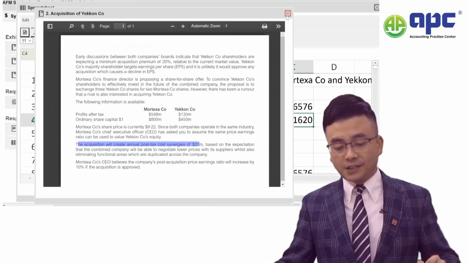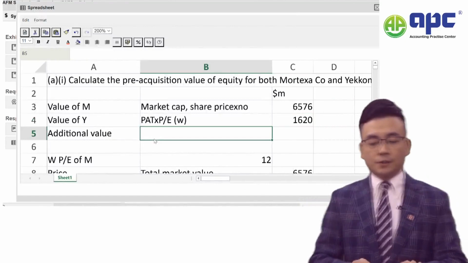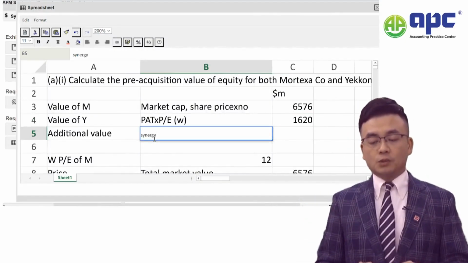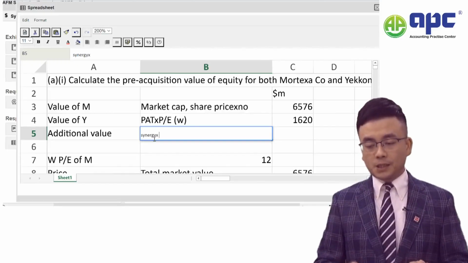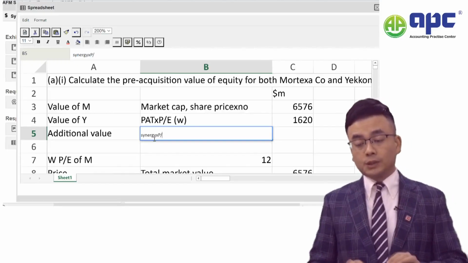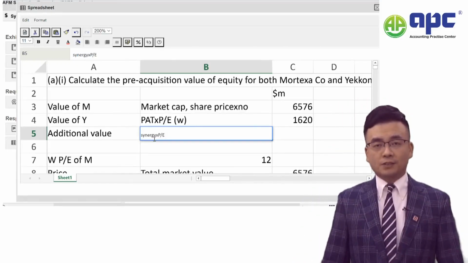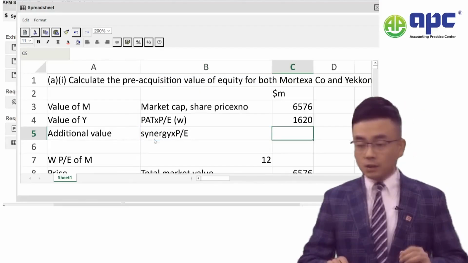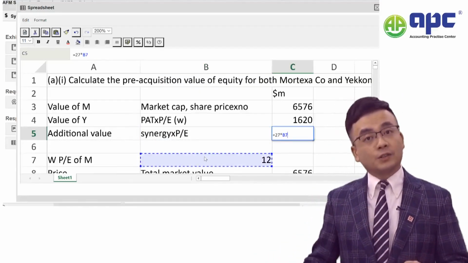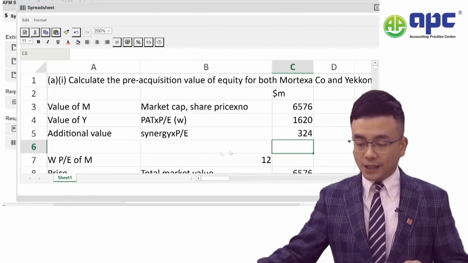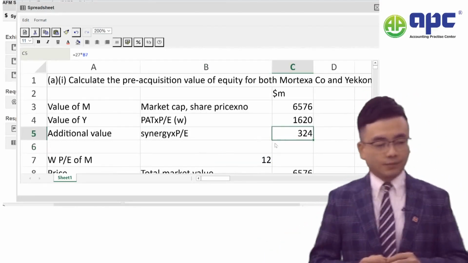So if this is the case, then to calculate the additional value, we take that synergy value, which means the cost saving that we estimated, and then we times by the PE. I'm sure that you're quite familiar with that nowadays. Now, that being 27 times the PE that we just calculated of 12. And that's how we do it.